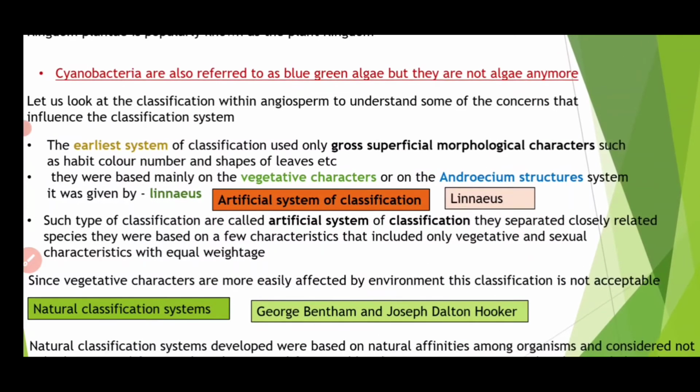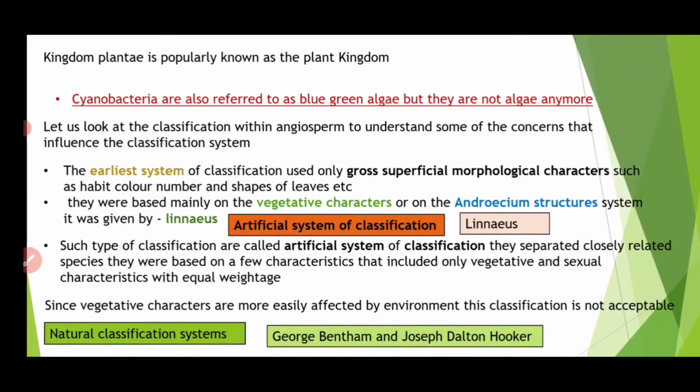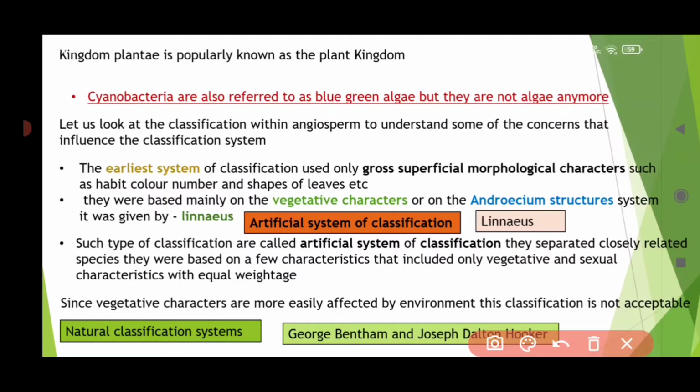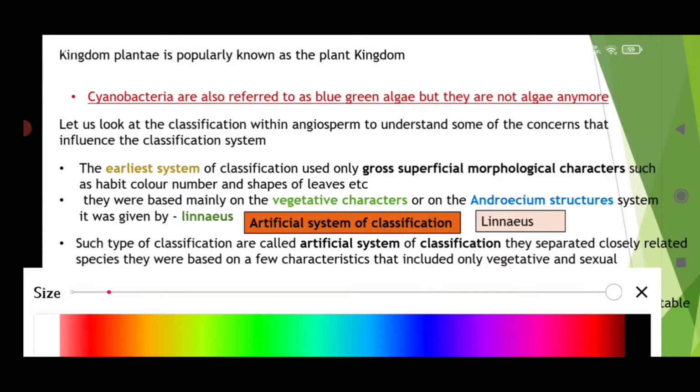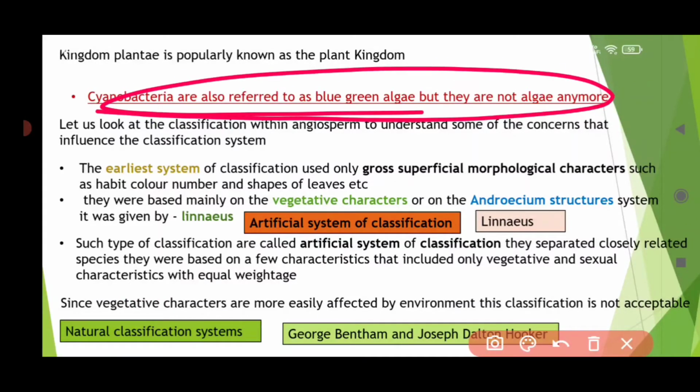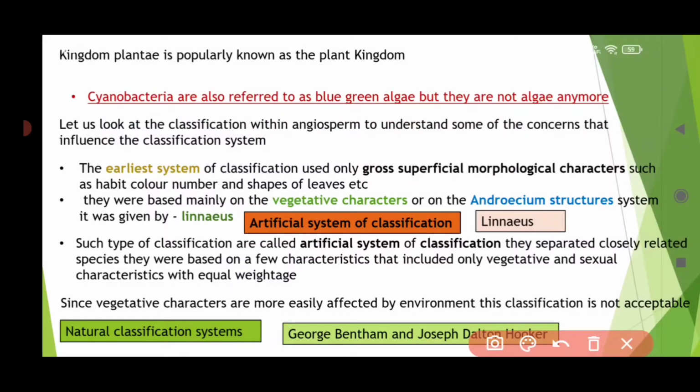Talking about the plant kingdom, kingdom Plantae is popularly known as the plant kingdom. Before R.H. Whittaker's five kingdom classification, many things were discovered.